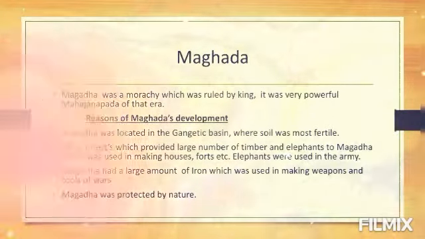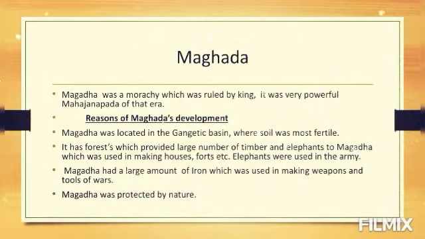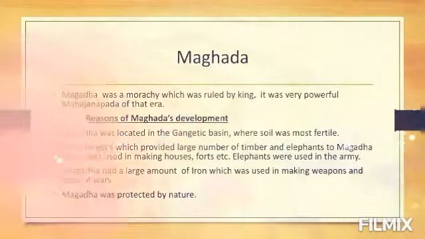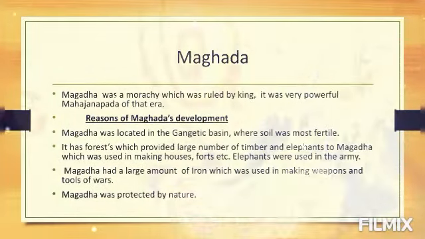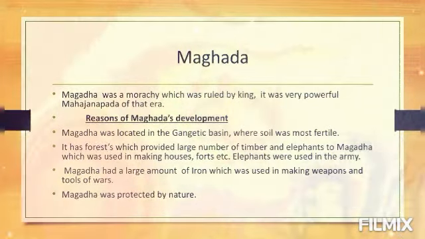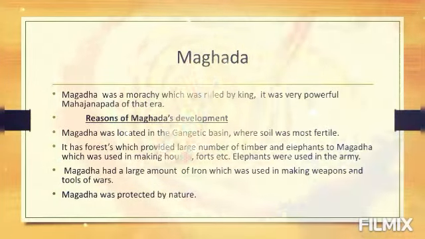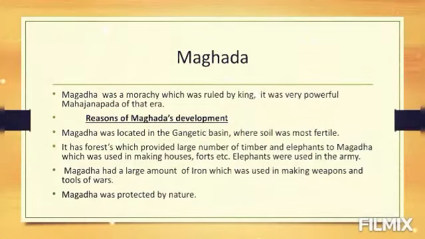Timber was used in making houses, forts, etc. and elephants were used in the army. Maghada had a large amount of iron, which was used in making weapons and tools of war. Maghada was protected by nature. So overall we could say the location of Maghada was helpful for the development of Maghada. Nature blessed Maghada with its blessings.